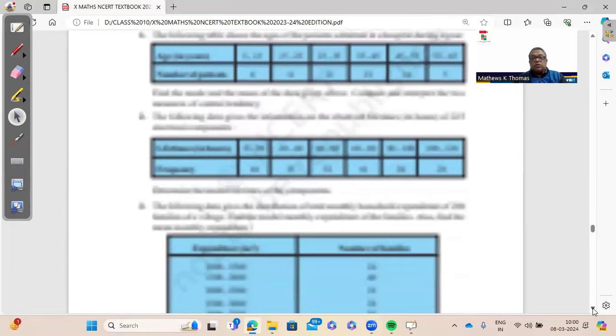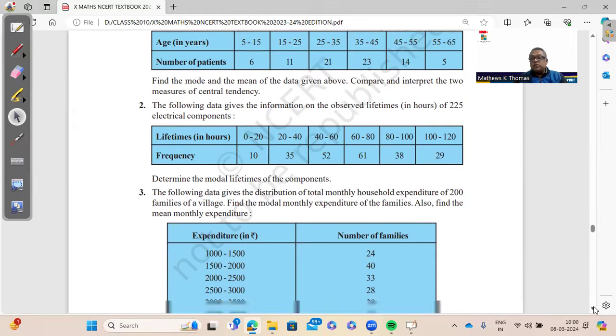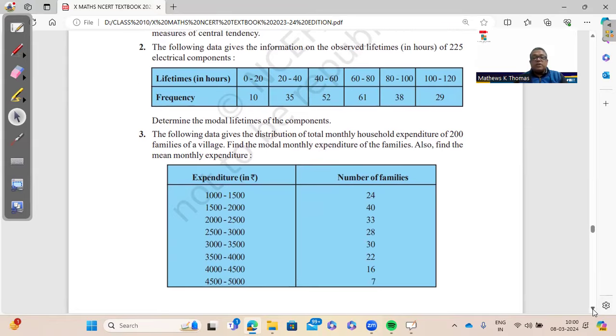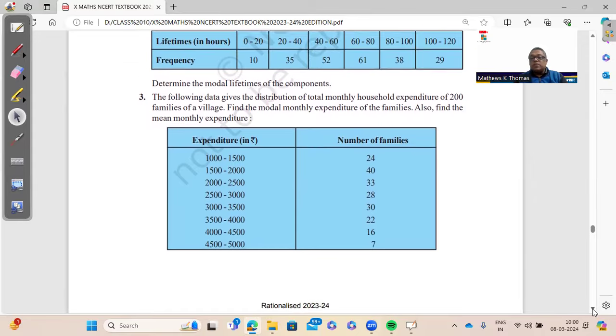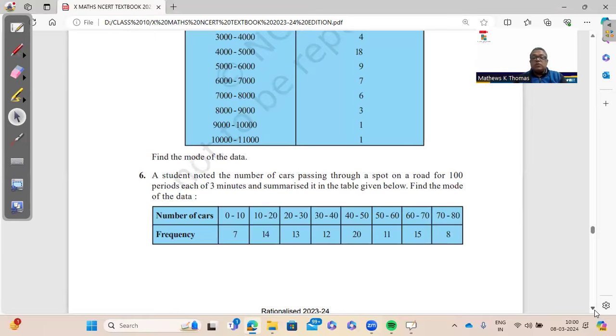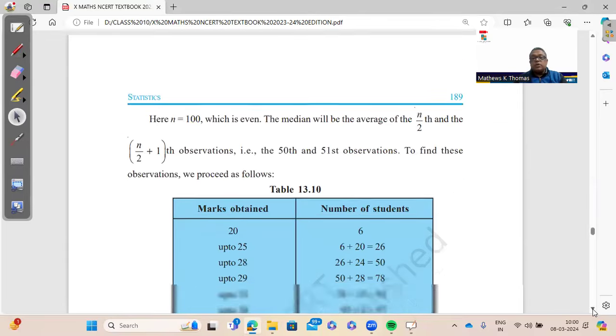Going to the next part, that is the mode. This is a very simple formula. Mode is L plus (F1 minus F0) upon (2 F1 minus F0 minus F2), multiplied by H, which is the size of the class interval. If you know how to solve any one, you will be able to find all three. So practice one question. If you know one, you can do all.